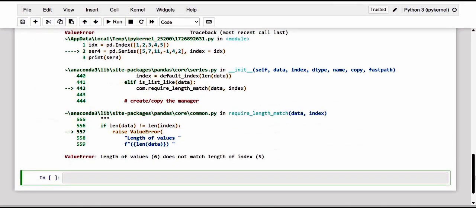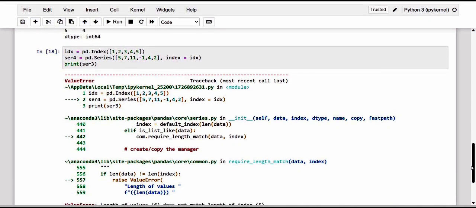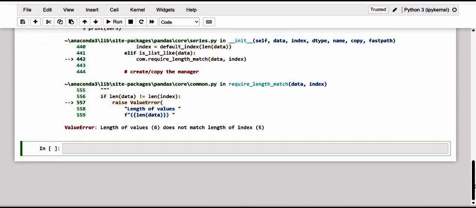So this is what the user has to manage correctly: how many elements we have provided and how many indexes are available, which we have to give manually and should be managed correctly. Now let me go to the name attribute.